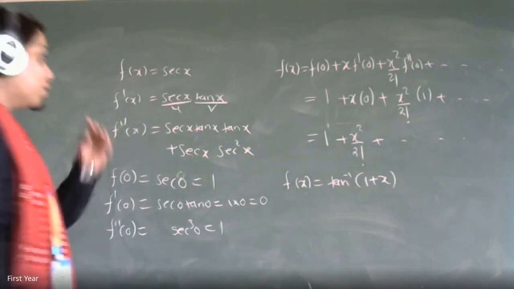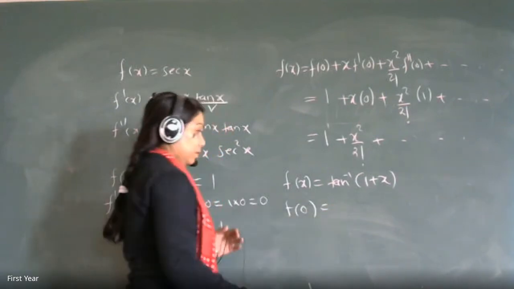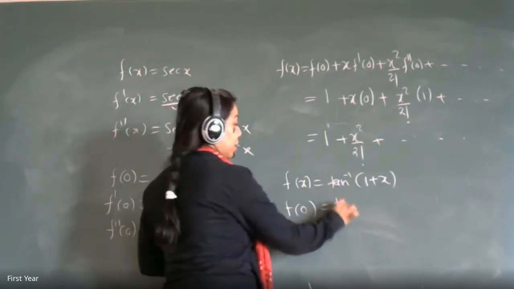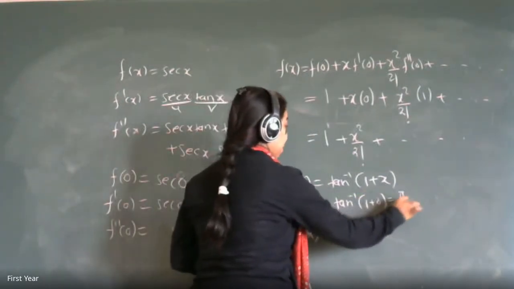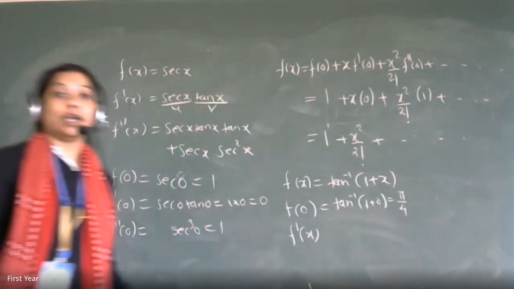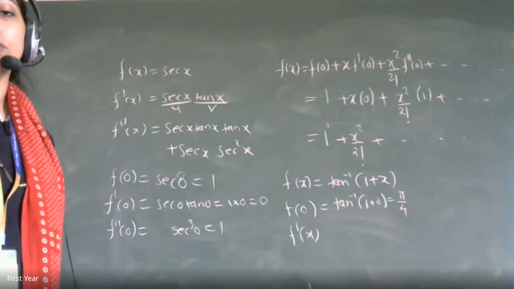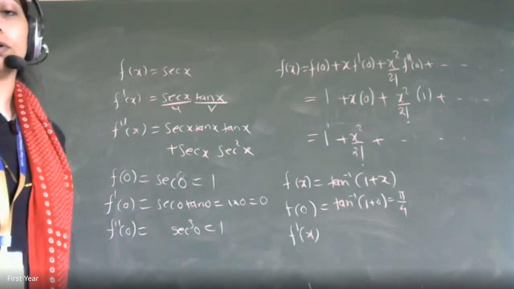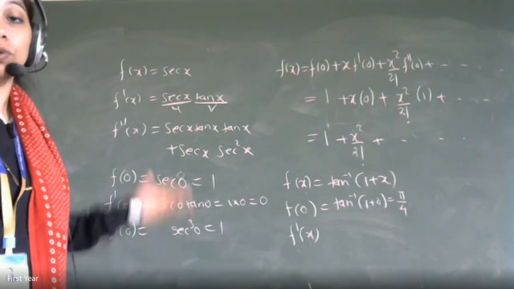What's the first term, the constant term, f of 0? Pi by 4. Absolutely right. Very good. This is tan inverse of 1 plus 0. Tan inverse of 1 is pi by 4. If anybody doesn't know the values, please ask me how to find it. Okay, you can do it on your calculator also.